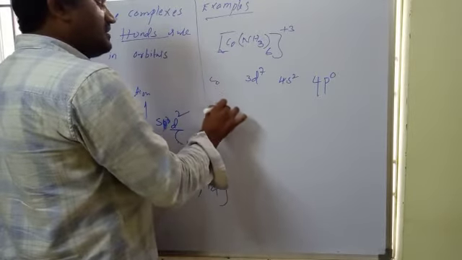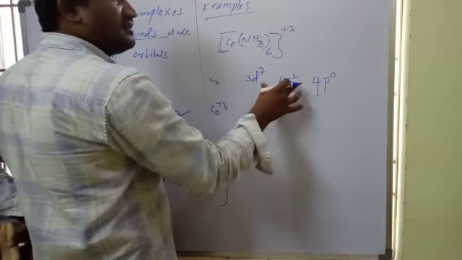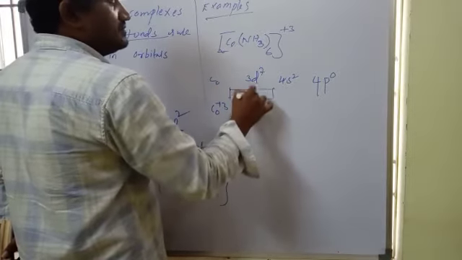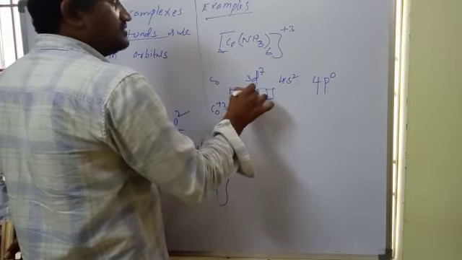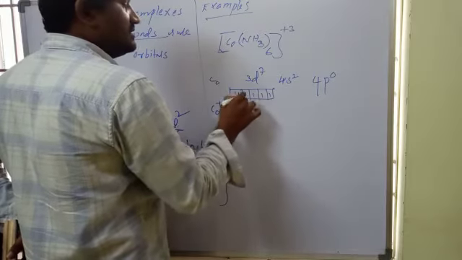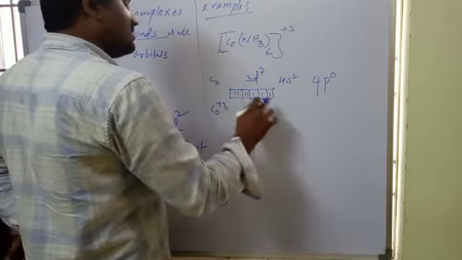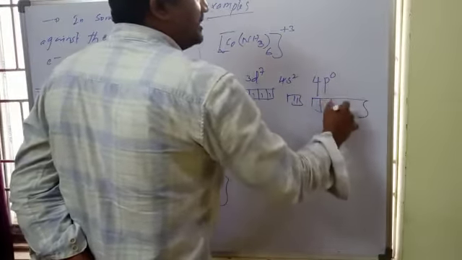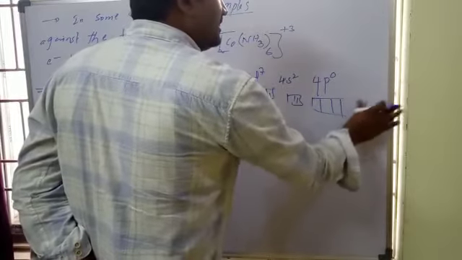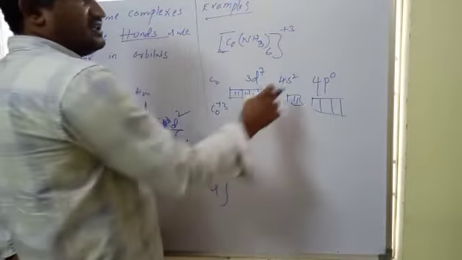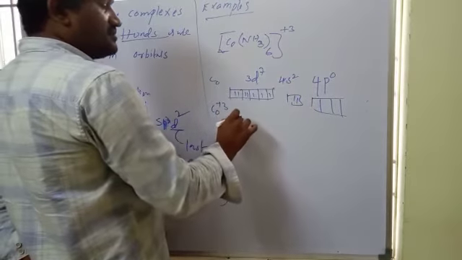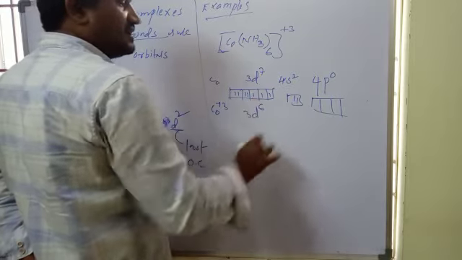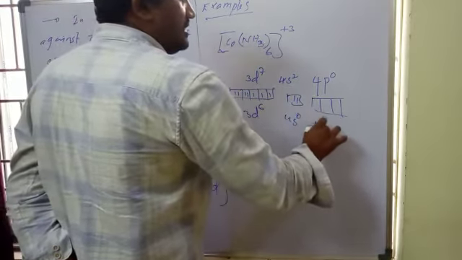When cobalt is in the plus 3 oxidation state, electrons are removed: 2 from the 4s orbital and 1 from the 3d orbital. That gives a 3d6 configuration with 4s0 and 4p0.